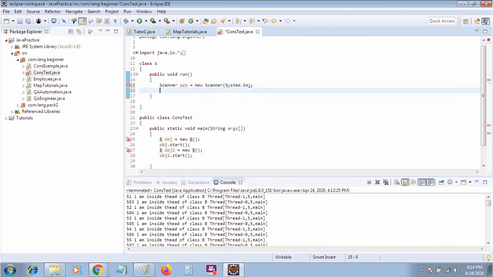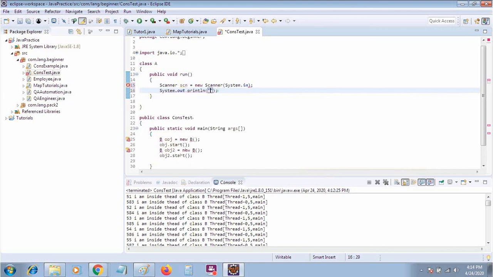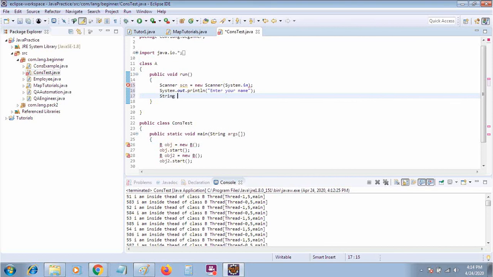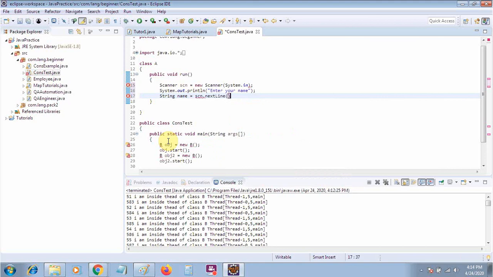It will take the input from the user. I will say print, enter your name, and then I store this user input in a string variable name.